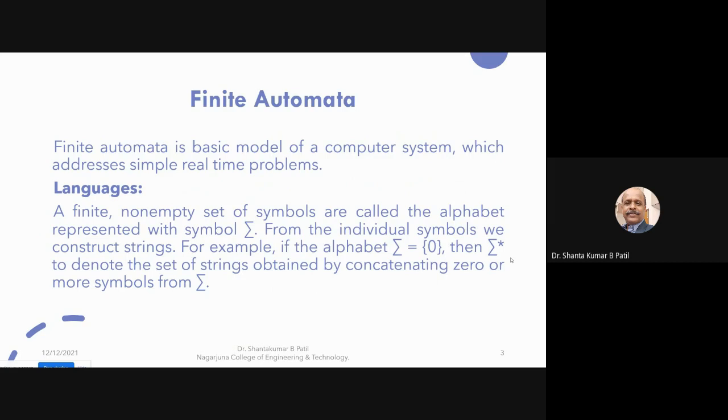A finite non-empty set of symbols is called an alphabet, represented with the symbol sigma. From the individual symbols, we construct strings. For example, if the alphabet sigma is equal to 0, then sigma star denotes the set of strings obtained by concatenating 0 or more symbols from sigma.